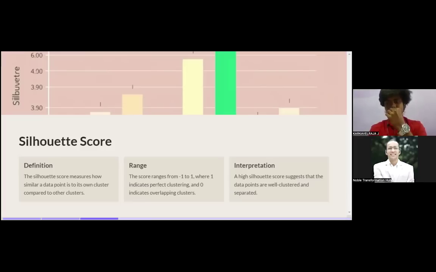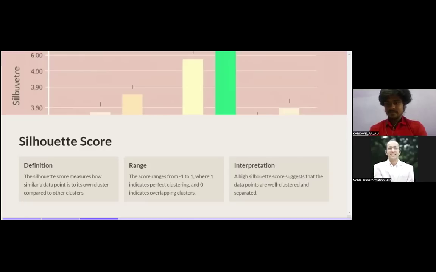These are the three elements which completely define the silhouette score. First is the definition, where the similarity of data points should be higher within their own cluster compared to other clusters. Then the range, from -1 to 1, where 1 is perfect clustering and 0 indicates overlapping.